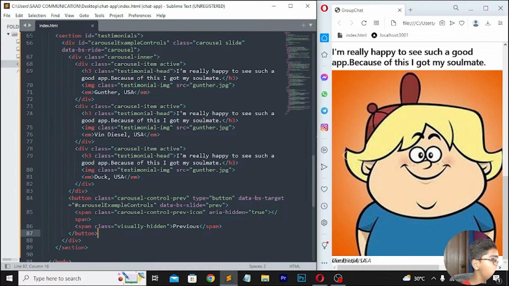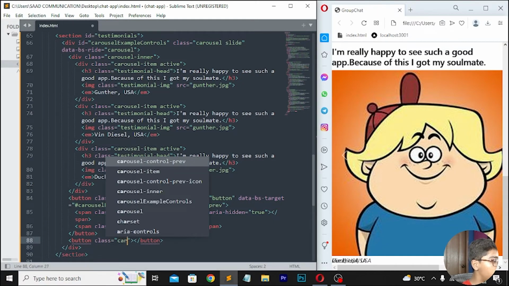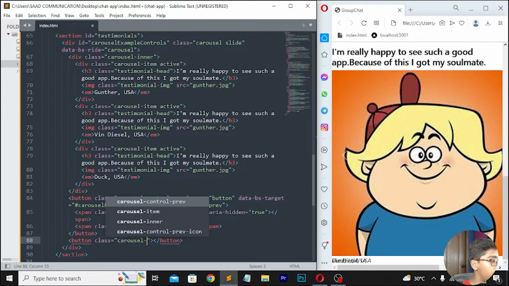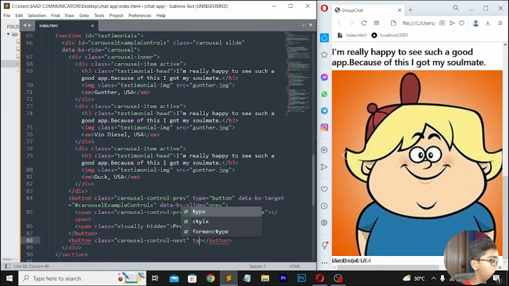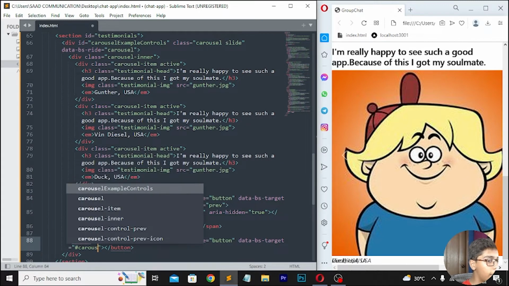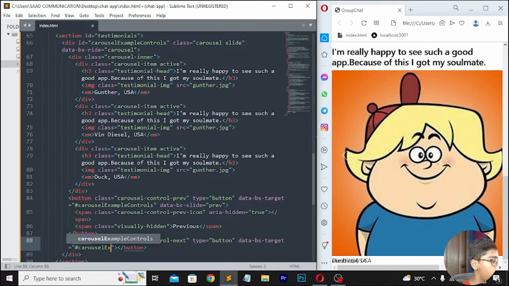Now when you are getting this, I'll be moving down, right here button, then you have to write class which should be carousel-control-next, then I'll be writing type is equals to button, and here I will be writing data-bs-target is equals to #carouselExampleControls.